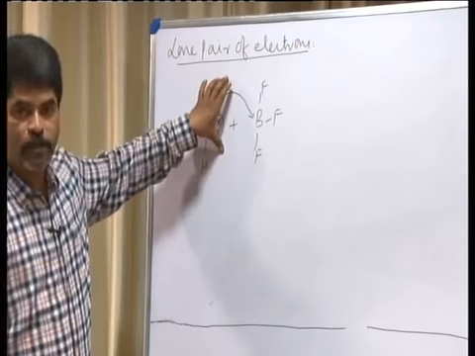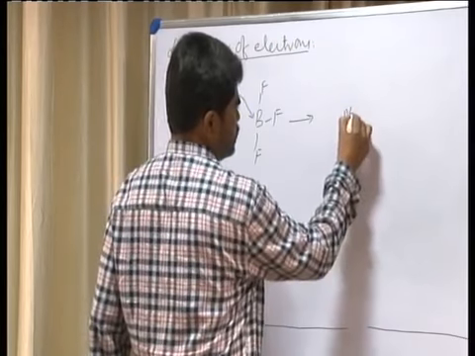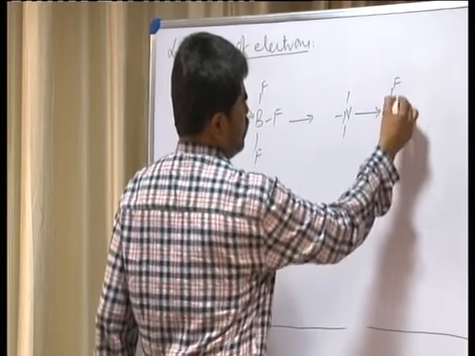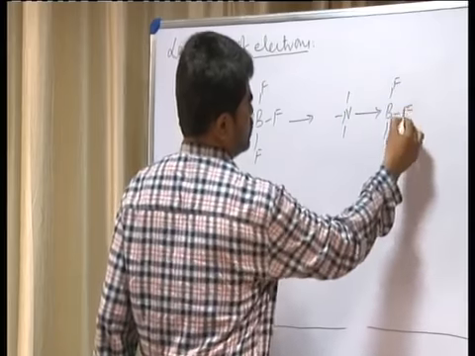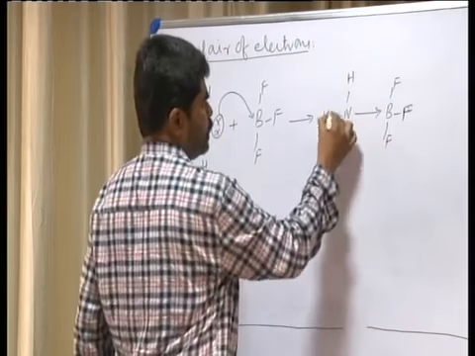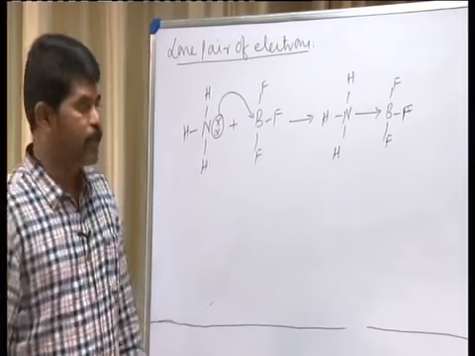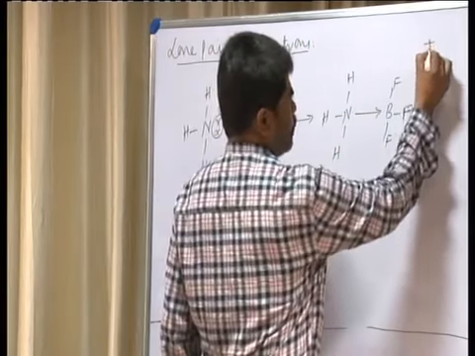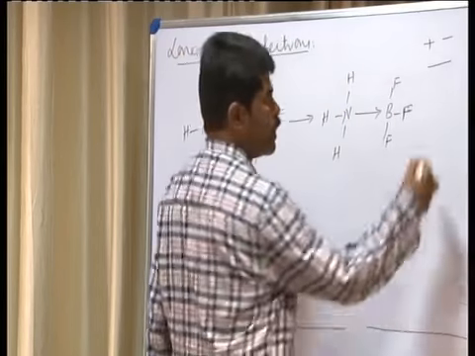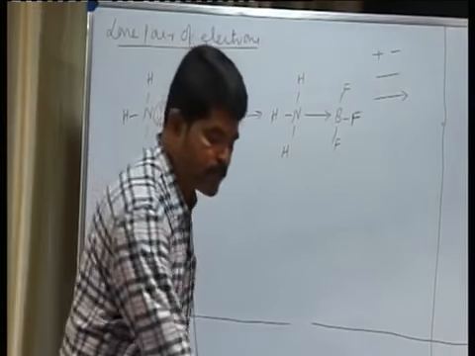This is actually a bond between the 2 molecules, which may be written like this, NH3, then BF3, that is called an adduct. Adduct means addition compound: ammonia boron trifluoride, NH3 and then BF3. In total, you remember, generally ionic bond is represented with plus and minus signs, covalent bond like this, and coordinate bond is represented with an arrow mark.